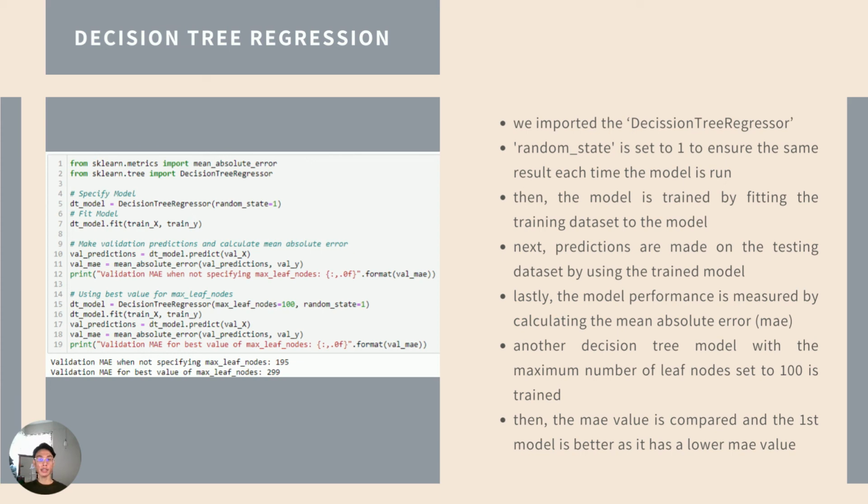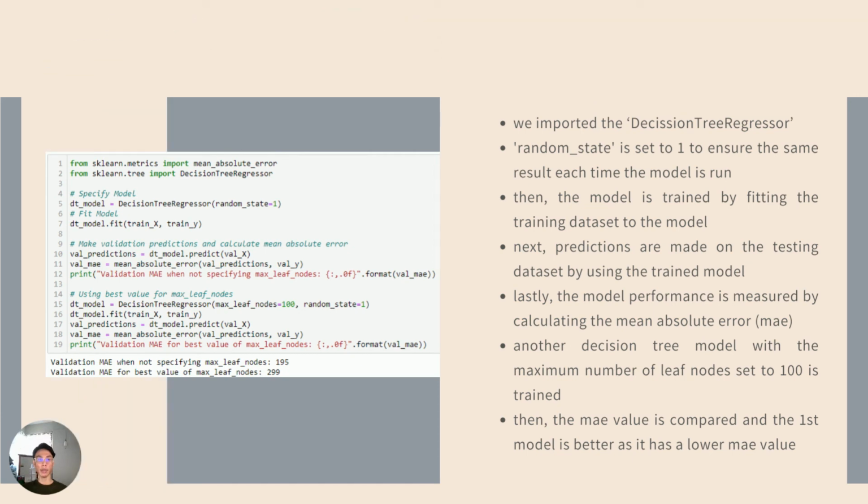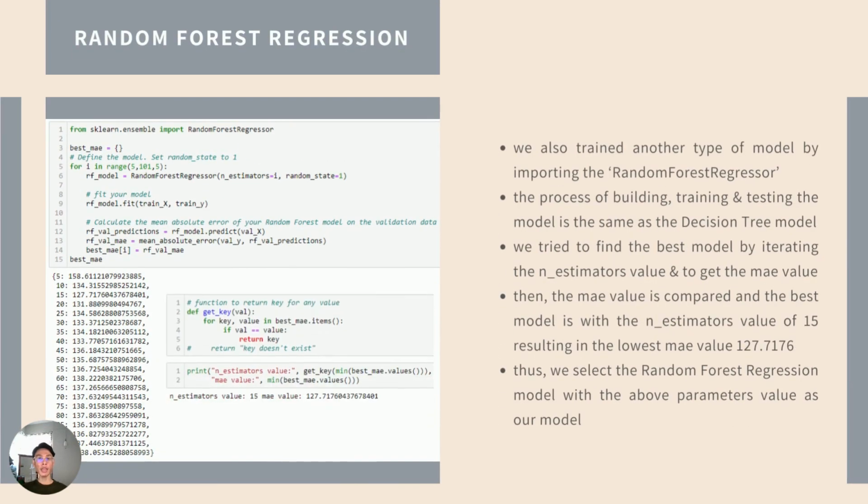We also created another decision tree, but we specify the maximum number of leaf nodes that the tree can have, which is 100, and then we compare the MAE value, and we find that the first model performs better as it has a lower MAE value. We also train another type of model, which is the random forest regression, by importing the random forest regressor. So basically, the process of building, training, and testing the model is the same as the decision tree model.